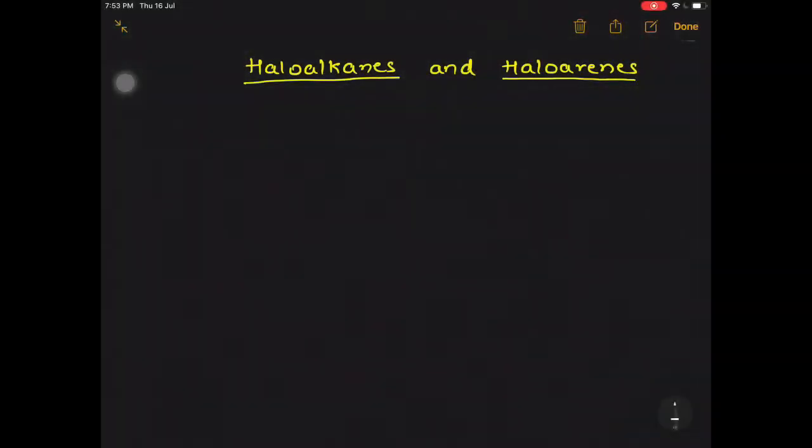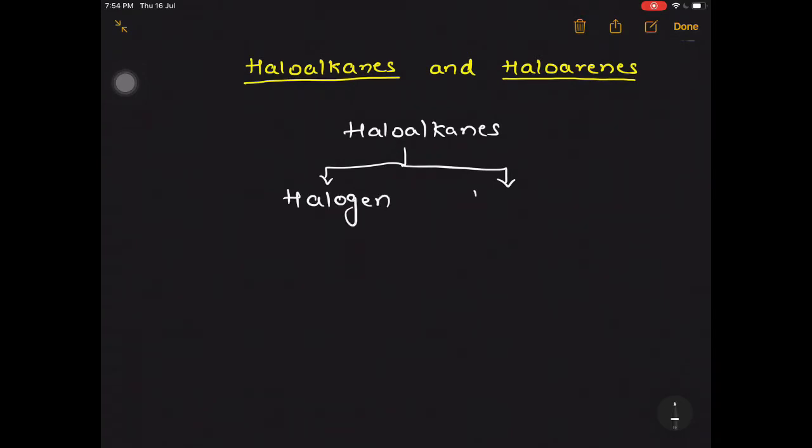Today we are going to study the topic haloalkanes and haloarenes. This lesson can also be called halogen derivatives, or halogen derivatives of alkanes and arenes. Let's begin with the word haloalkanes. Haloalkanes is made up of two words. The first one, halo, refers to halogen, and the other word is alkanes.